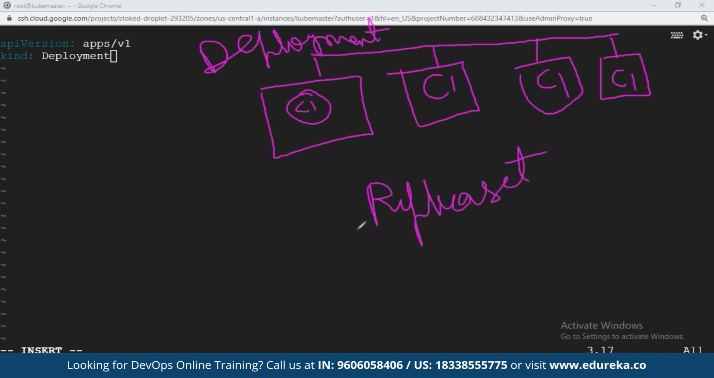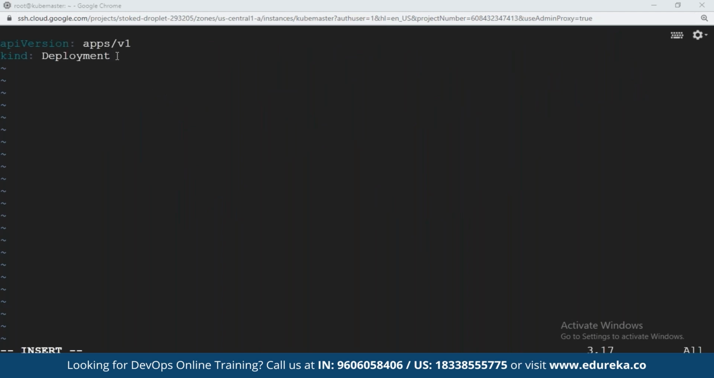Deployment is just like a replica set. The only difference is you can also update the image version. You can deploy new images with the help of the deployment object. That's the advantage of creating a Kubernetes object called deployment. Please observe, the kind of object that I'm creating is Deployment. After this, you will give metadata. In metadata, you will give the name of your deployment. I will say my deployment.